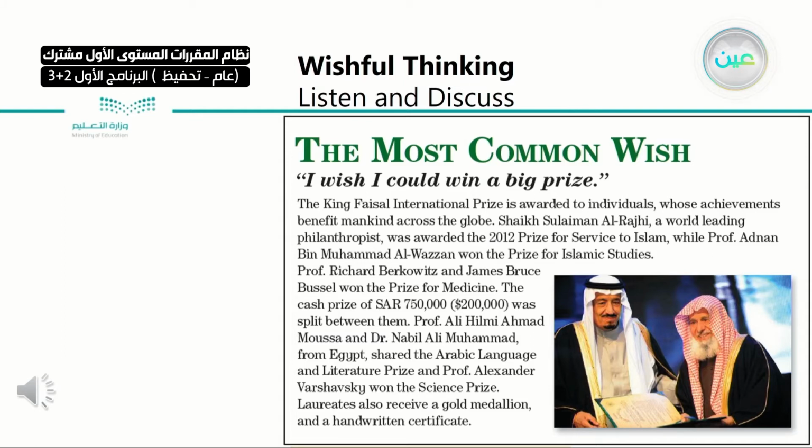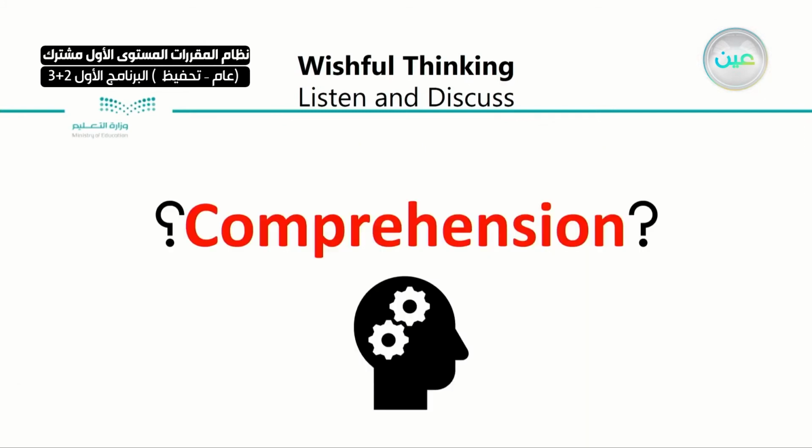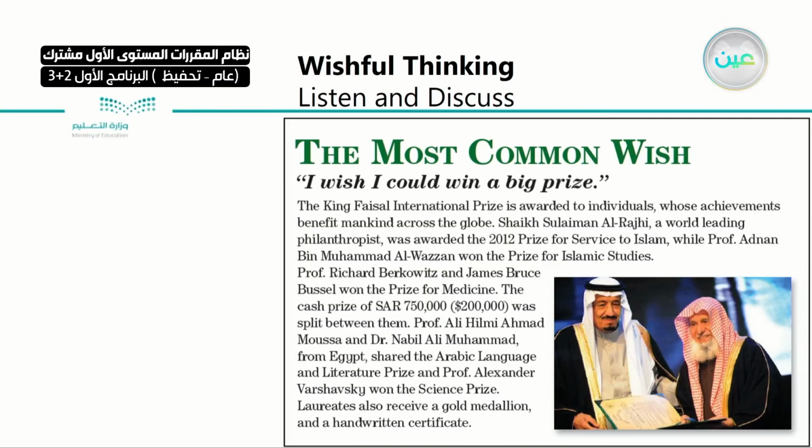So as we can see from this, the title, The Most Common Wish, I wish I could win a big prize, indicates what's in these lines, indicates money. These are all prices, all prices with money, $200,000, and so this is why the title is written The Most Common Wish. So let's move on to the comprehension questions, to check your understanding for this passage.